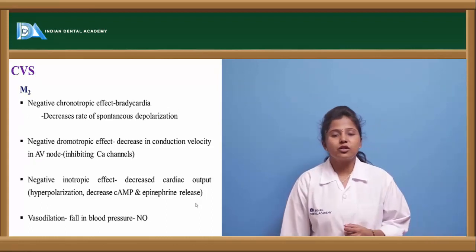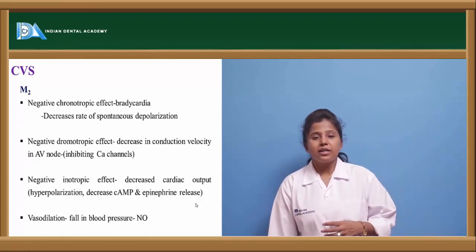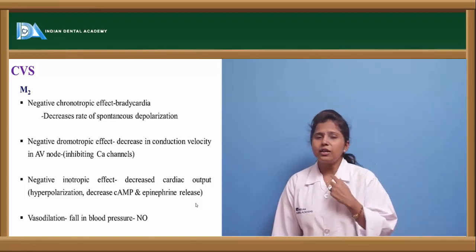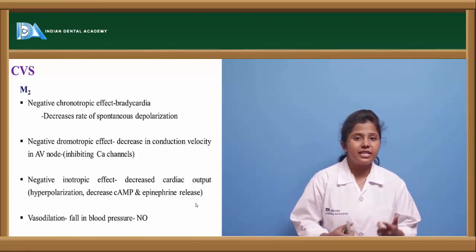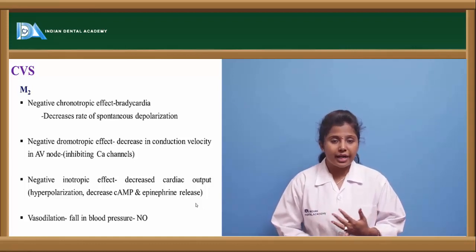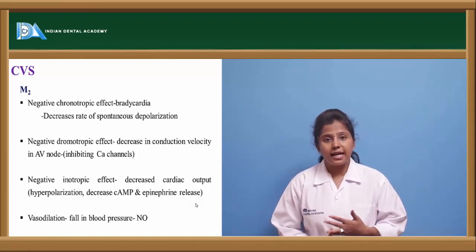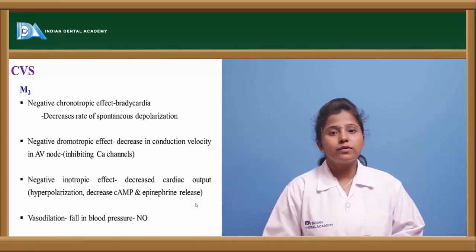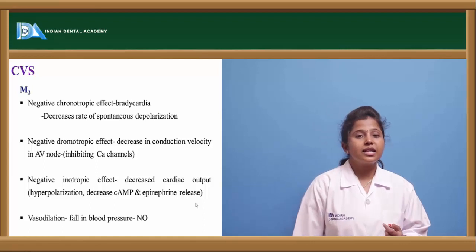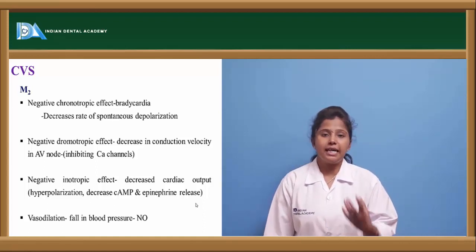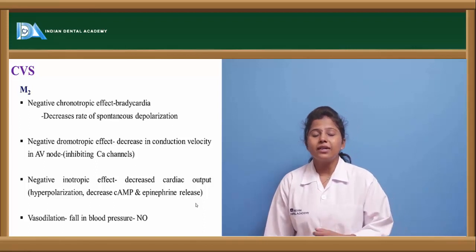If we see the effects on the cardiovascular system, M2 type of muscarinic receptors are present. What effects can we observe? It leads to decreased contraction of the heart and decreased heart rate, and it shows a negative inotropic effect. Inotropes are the agents which affect the force of contraction, so these are negative inotropic agents.